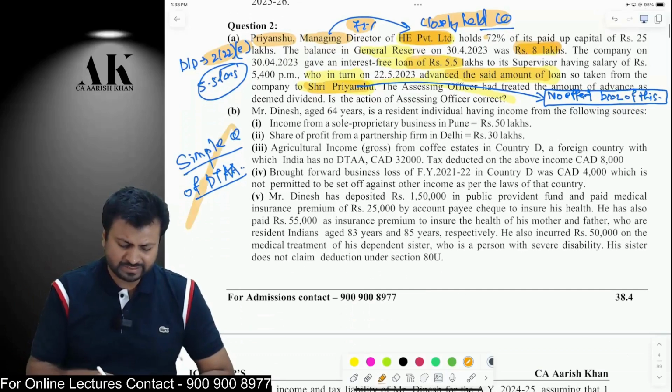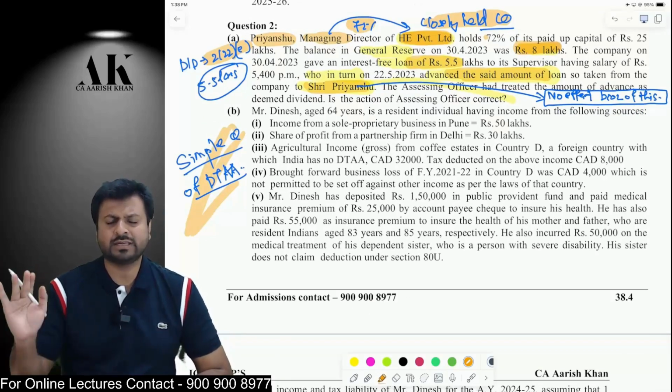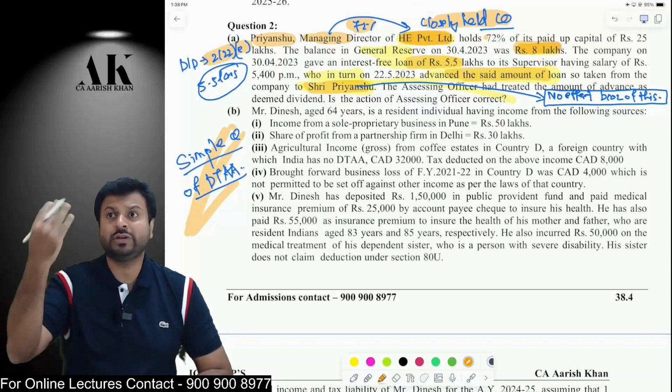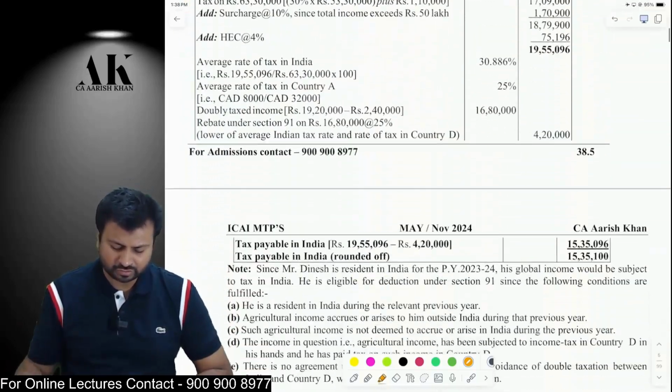Now the next question is a very simple question on DTAA. We have done much better questions on DTAA. So therefore, DTAA questions I am not going to speak much unless and until something unique comes. It's a very simple question. You can go through it. I am not interested in that question much here, please.